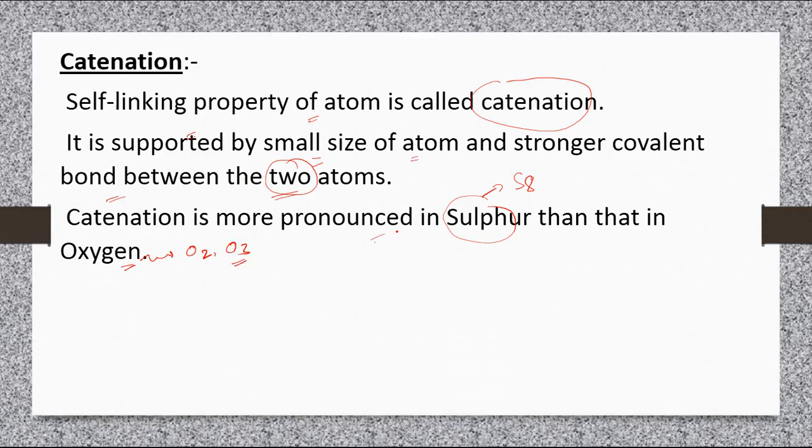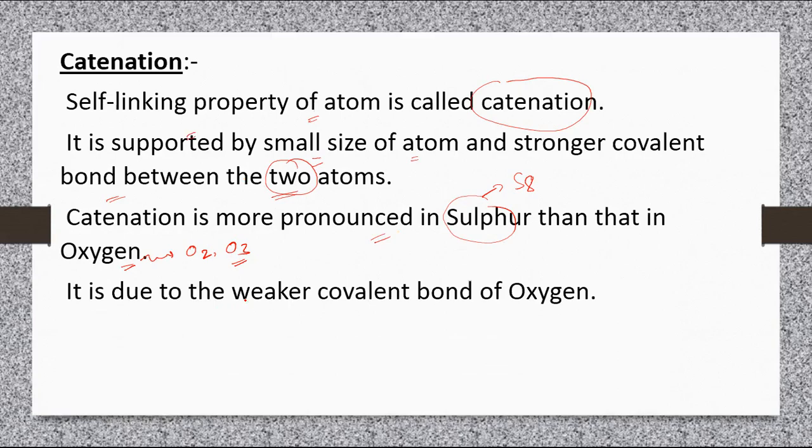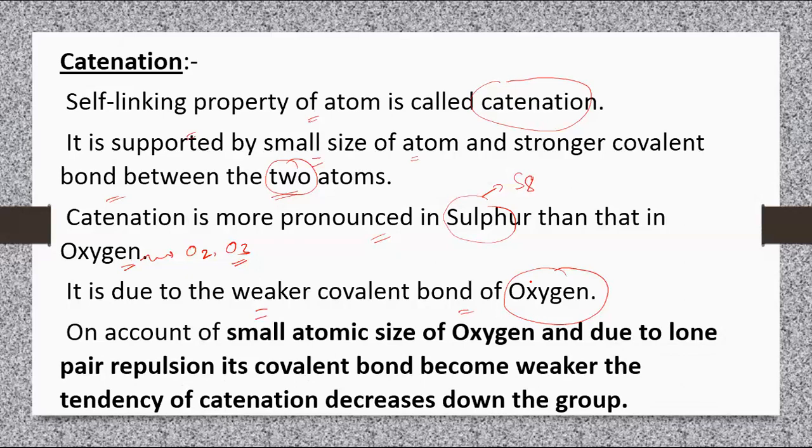So it is more pronounced in sulfur. It is due to the weaker covalent bond in case of oxygen. On account of the small atomic size of oxygen, due to lone pair repulsion, its covalent bond becomes weaker. The tendency of catenation decreases down the group.